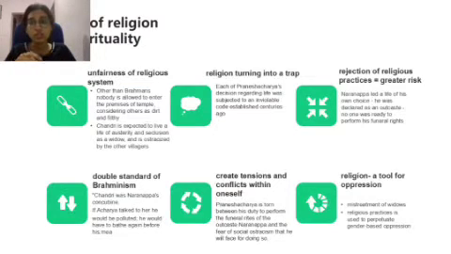Second one is religion turning into a trap. Each of Pranesh Acharya's decisions regarding life was subjected to the inviolable code established centuries ago. Pranesh Acharya was not able to take decisions according to his instincts.